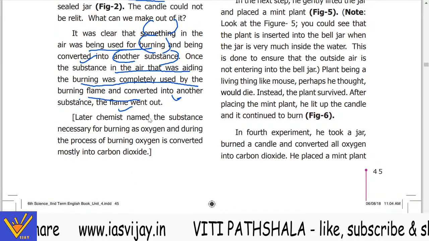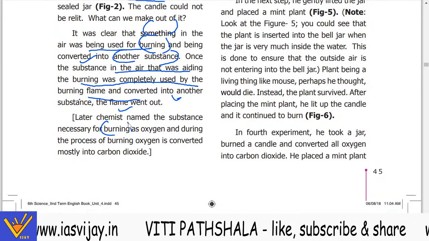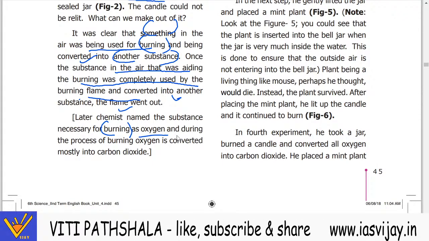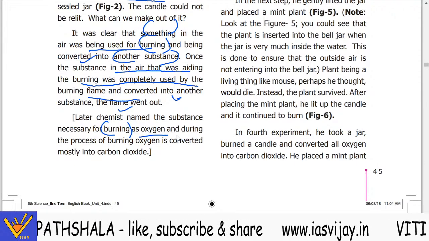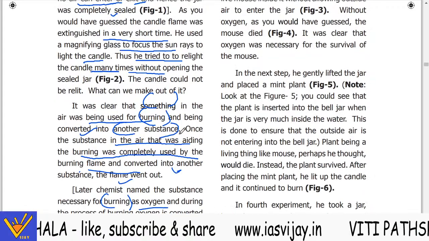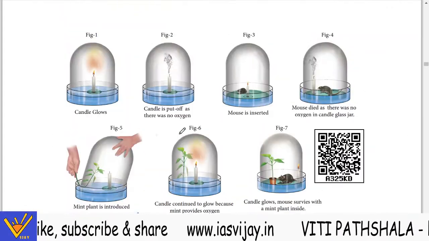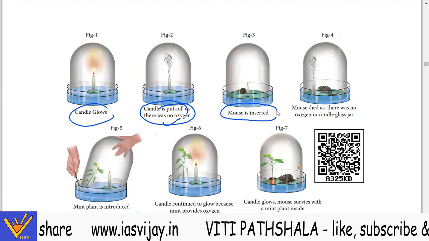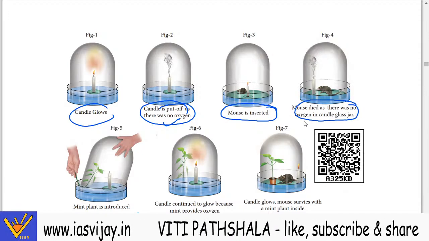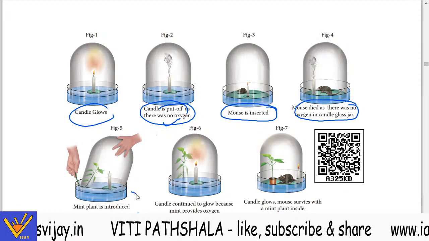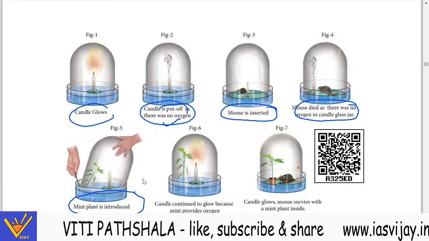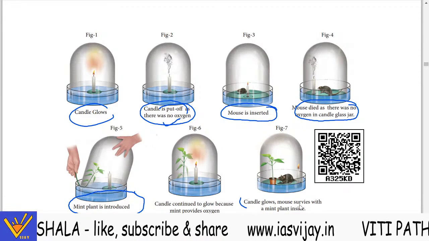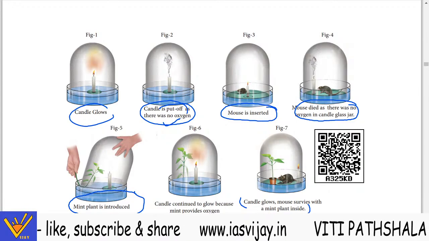Later chemists named the substance necessary for burning oxygen, a colorless, odorless gas, and during burning, oxygen is converted mostly into carbon dioxide. So you can see the candle is put off as there is no oxygen. Then a mouse is inserted, and the mouse dies as there is no oxygen in the jar. Then a mint plant is introduced, and the candle continues to glow because the mint provides oxygen. The candle glows and the mouse survives with the mint plant inside.